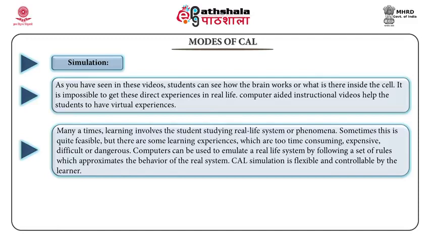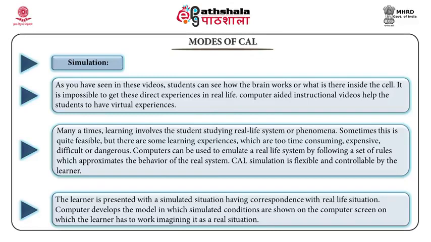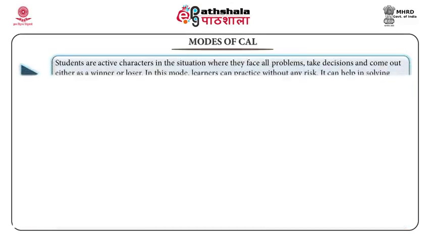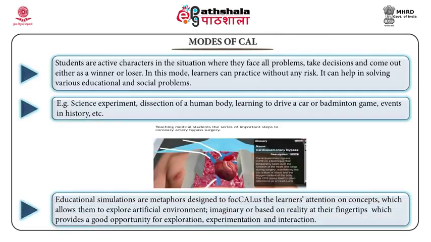Computer assisted instruction simulation is flexible and controllable by the learner. The learner is presented with a simulated situation having correspondence with a real life situation. For example, maybe a volcano, or it could be a cell inside the body, or it could be the function of the brain. The computer develops the model in which simulated conditions are shown on the computer screen on which the learner has to work, imagining it as a real situation.